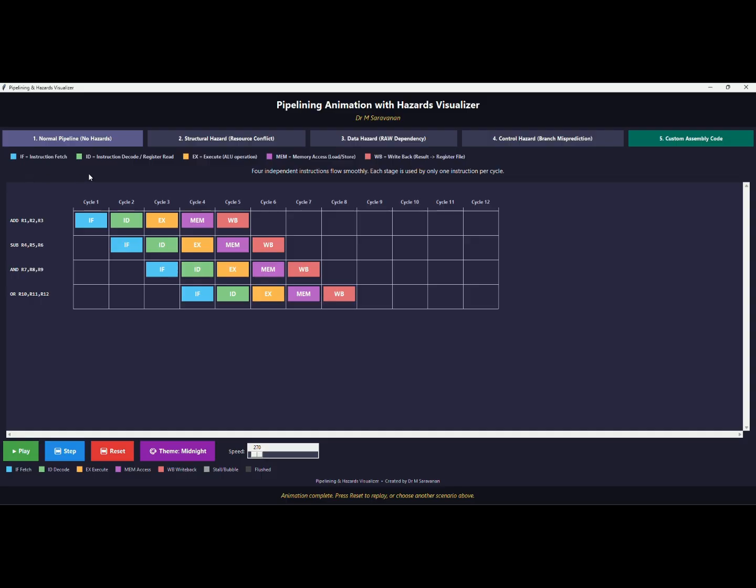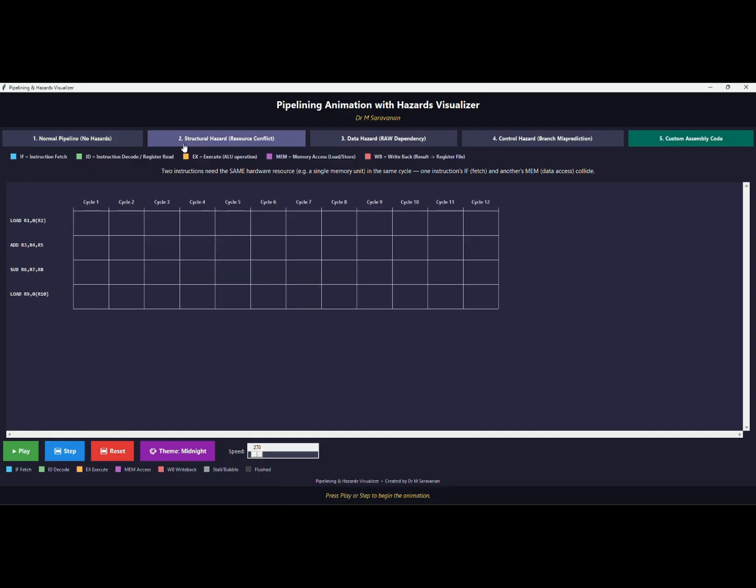Okay, when I come to the problem, what are the problems there? The structural hazard will be there. Here load R1, 0, R2 will be there. Here load R9, 0, R10 will be available.